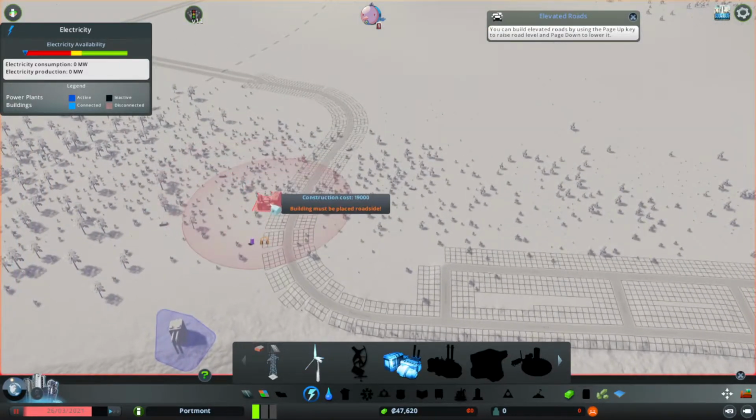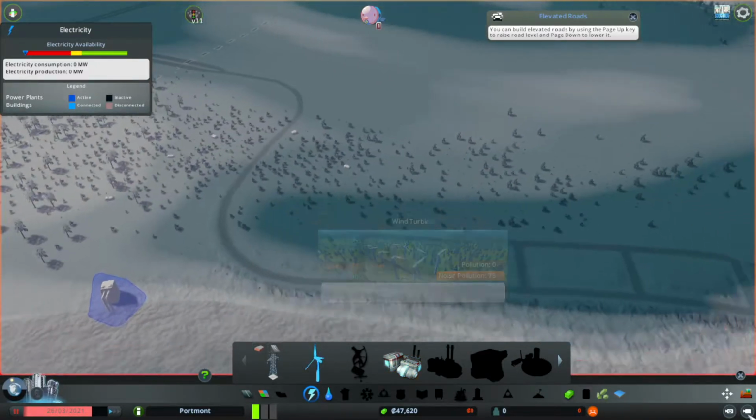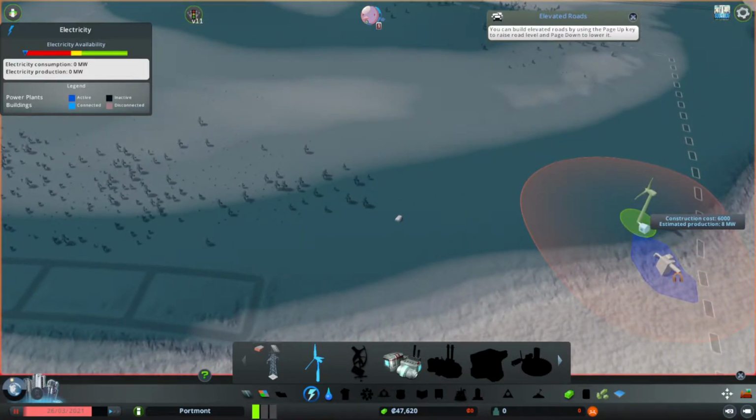Otherwise I could put a coal one wherever I wanted. Obviously it's going to pollute the ground, so I can't have houses living nearby, and it's got a bigger area of unhappy people noise range, but I'm going to be able to produce more. I'm going to start with some renewable energy. I think it's an important thing to put. It's the way of the future.